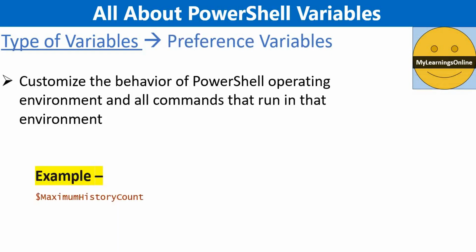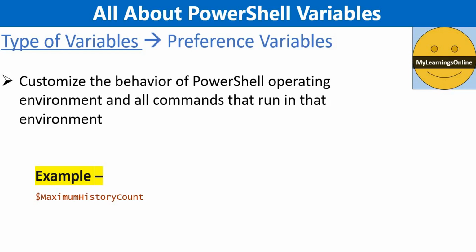Preference variables customize the behavior of the PowerShell operating environment and all the commands that run in that environment. Preference variables store user preferences for PowerShell. These variables are created by PowerShell and are populated with default values. Users can change the values of these variables.